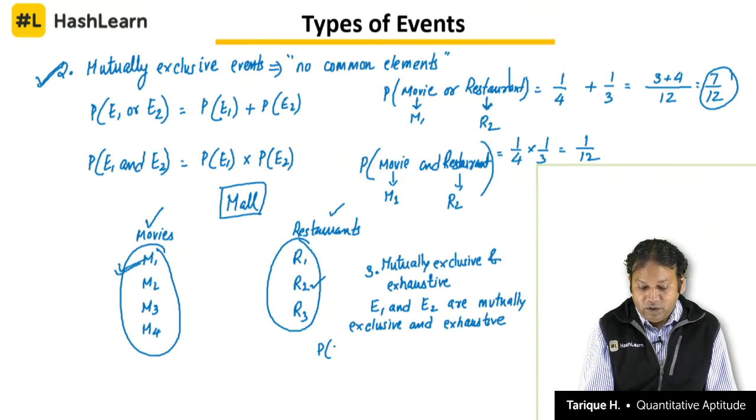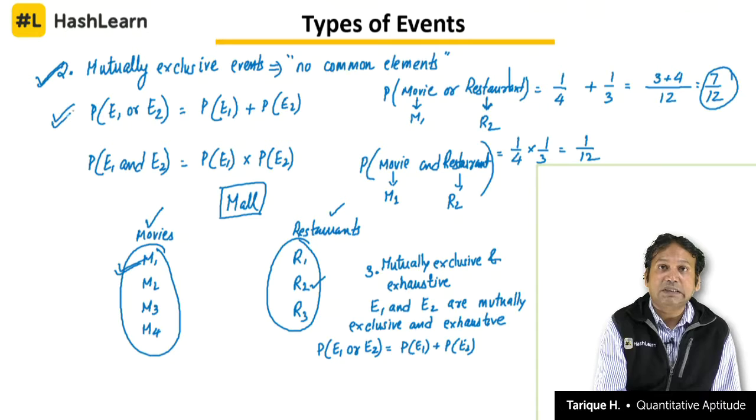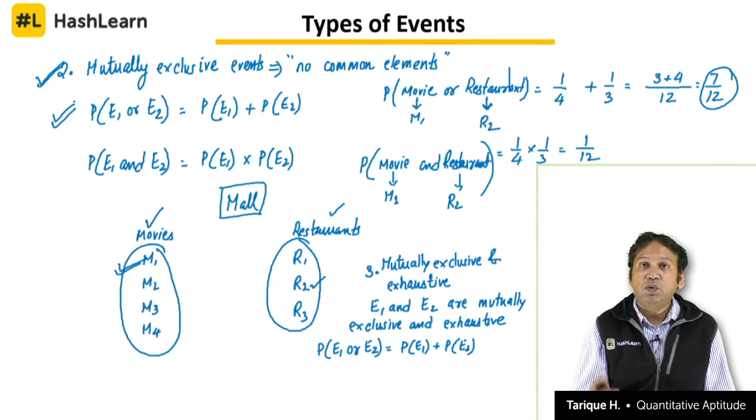P of E1 or E2, that event E1 or E2 will happen, is equal to P of E1 plus P of E2, that we already know from our mutually exclusive events, that when two events are exclusive, the probability that E1 or E2 will happen is the sum of the probabilities. Same thing here also.